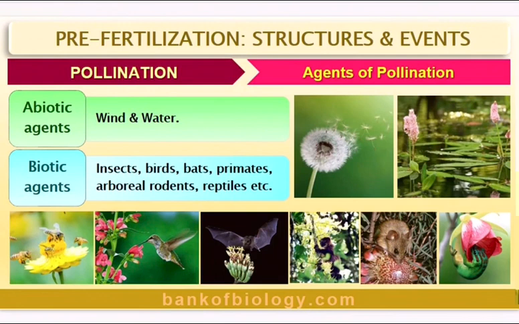A monoecious plant is one in which male and female flower organs are found on the same plant but in different flowers. Example, maize. A dioecious plant is one in which male and female flowers appear on separate individuals, as you see in mulberry, Vallisneria.